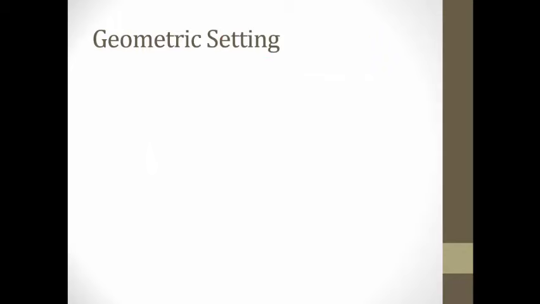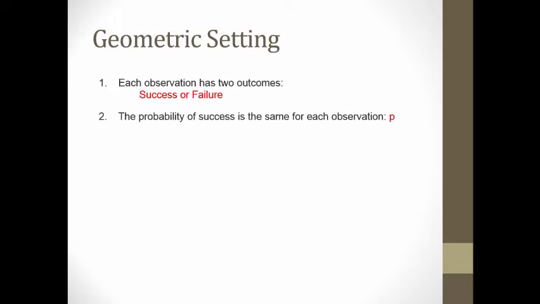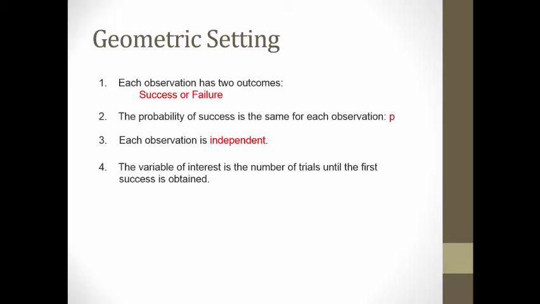Another type of setting that I'm going to touch on very quickly is geometric. A lot of it's very similar. There are still 2 outcomes, the probability of success does not change, and each observation is independent. However, it's no longer a set number of trials. We're going until we get a success. So the only difference between binomial and geometric is this one: instead of a set number of trials, we're going until success. We've seen that in class with a family that's going to have kids until a girl, and then they stop.